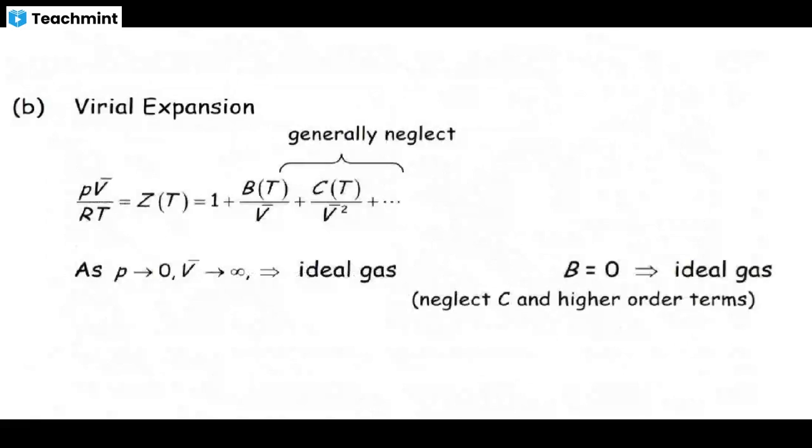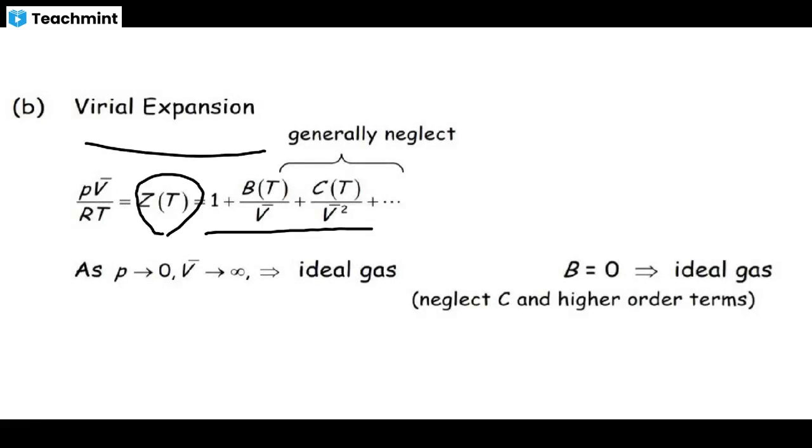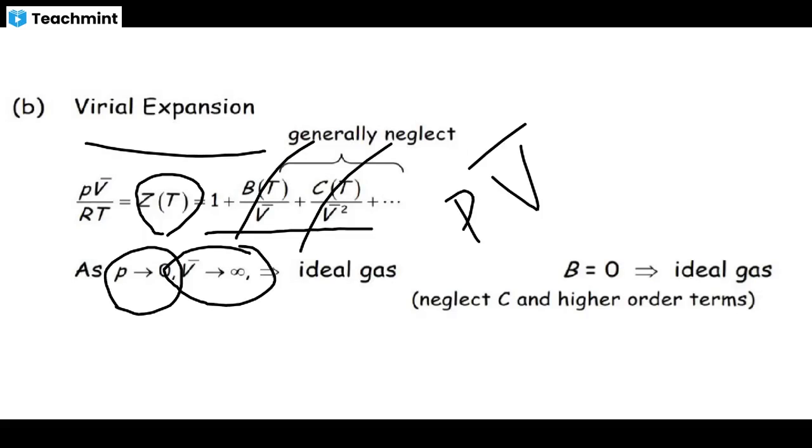The second method is the virial expansion. Here the compression factor is expanded. When pressure is zero, the volume becomes infinity, and when the volume becomes infinity, then the pressure goes to zero. With a large volume, there is no pressure at all. Then V infinity means these two cancel out, and we get the perfect gas law, P V bar is equal to RT. So this is the ideal gas law. This is one form to derive the equation for real gases.